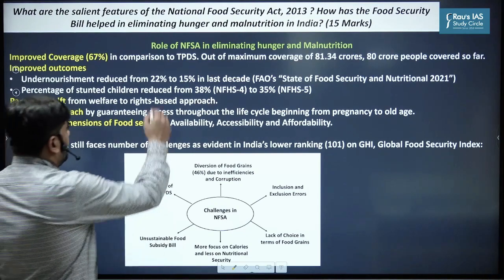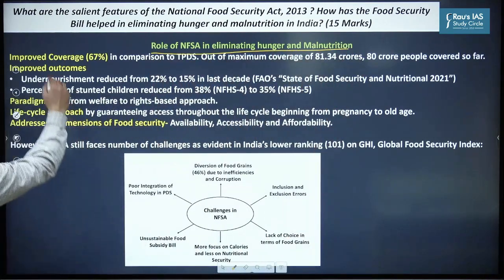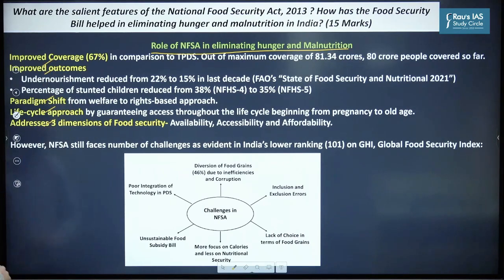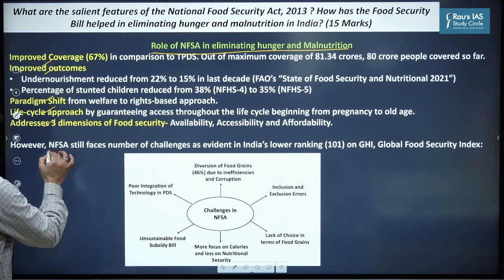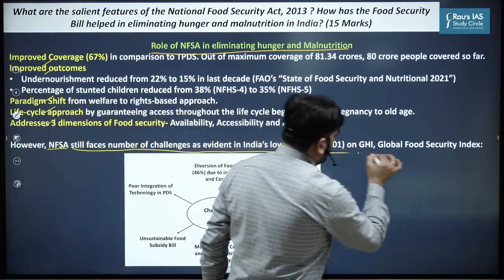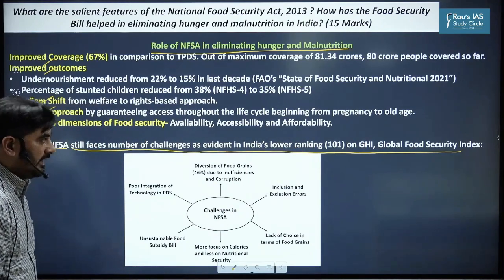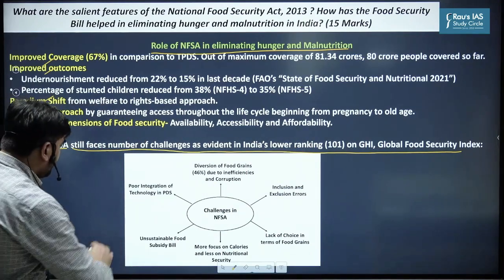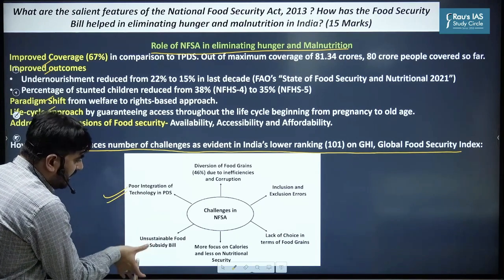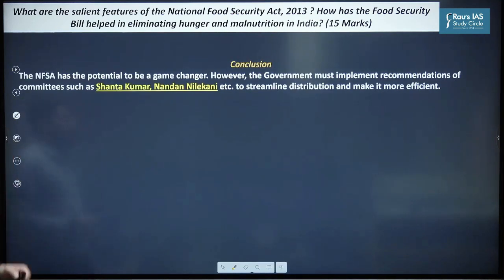Then second part, role of NFSA in addressing hunger and malnutrition. So you have 4 to 5 points. And then you can see this. However, NFSA still faces a number of challenges as evident in India's poor ranking on the Global Hunger Index, Global Food Security Index, and this self-explanatory flowchart about the challenges in NFSA, and then the conclusion here.